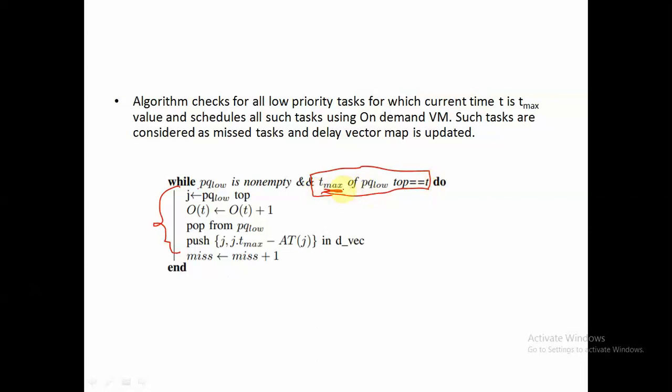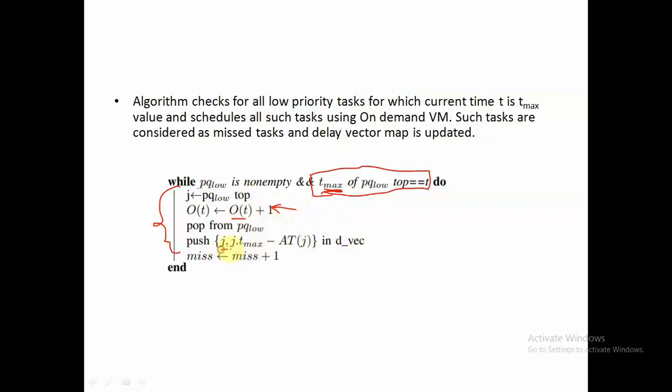So if this is the case, then we have delayed that particular low priority task till its Tmax value. So we have to execute that task, and in order to execute it, we have to allocate an on-demand instance. So we have updated this on-demand instance. We will remove this particular task, then we will allocate an on-demand instance, so we will update the number of on-demand instances over here.